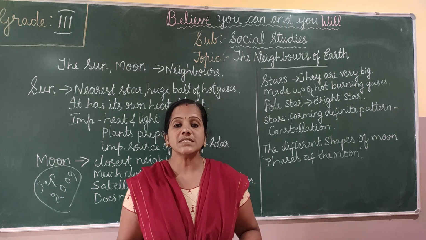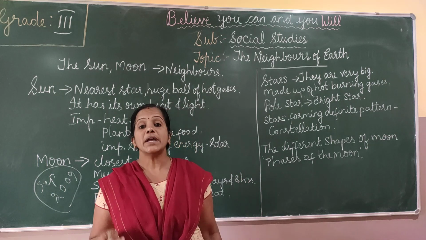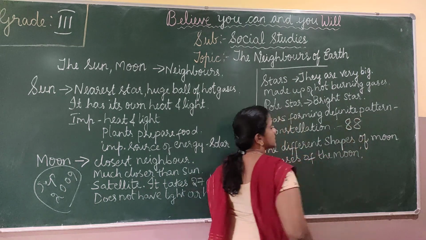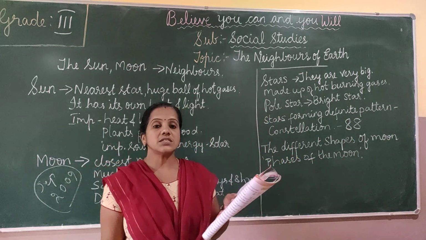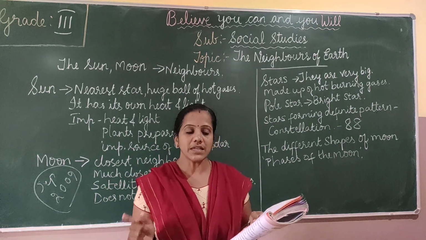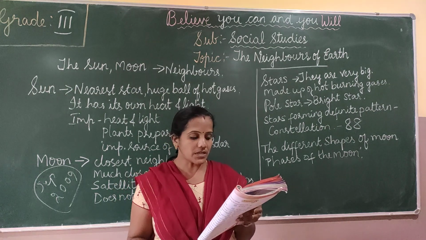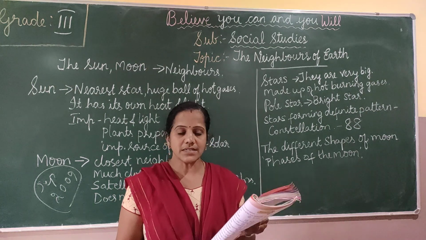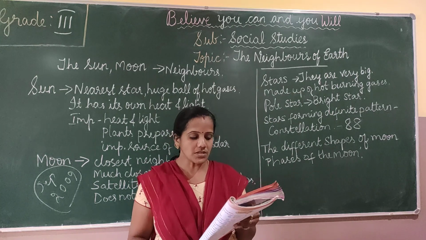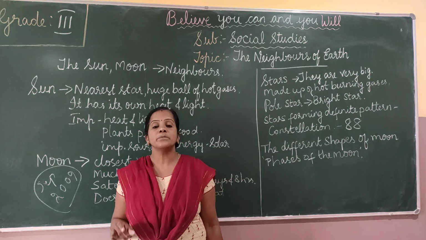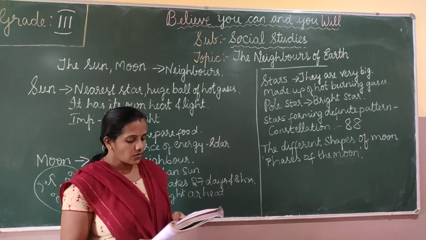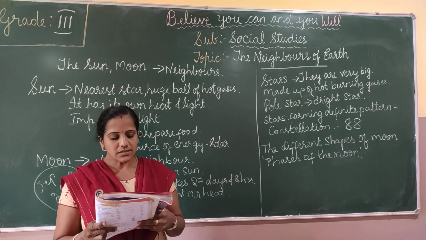The astronomers have grouped the stars into 88 constellations. Some of the familiar constellations are Scorpius, Scorpion, Orion, Hunter, Leo, Lion, and Ursa Major, Great Bear. So these are some of the familiar constellations.